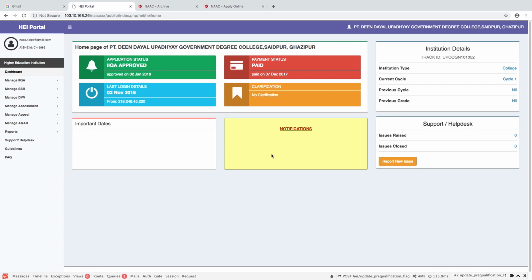This process is carried out by NAAC to validate and verify the data that the HEI has provided during the SSR submission. The verification process is across the documents provided in support of the claim that is made in the SSR, and if any discrepancy is noted, the same is sought for clarification. Wherever the template contains large data, as a part of sample verification, a small random sample is called out for documents from the HEI site. This process is called data verification and validation.